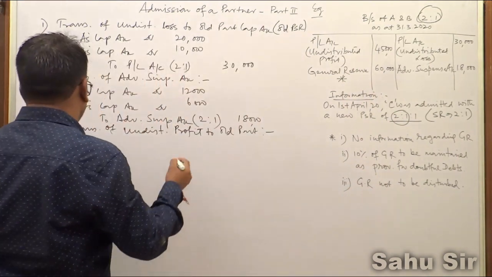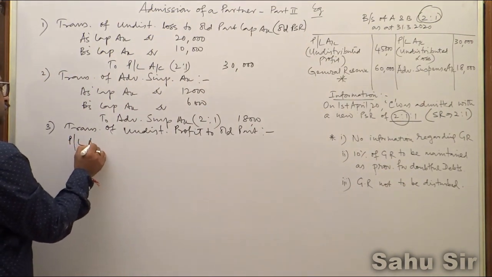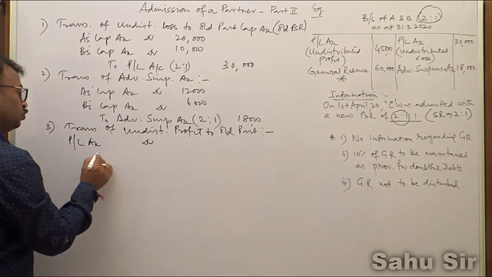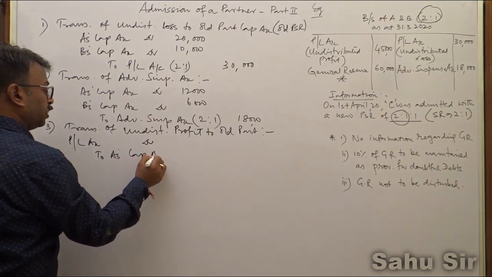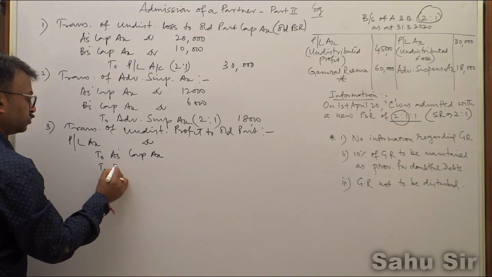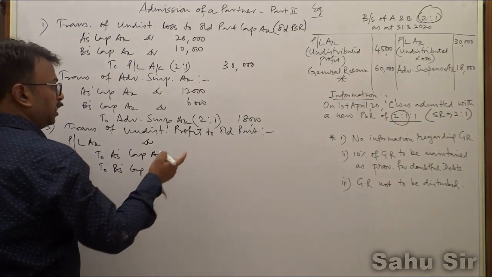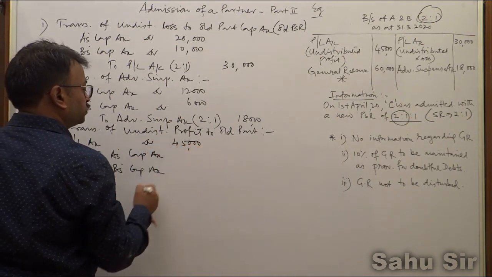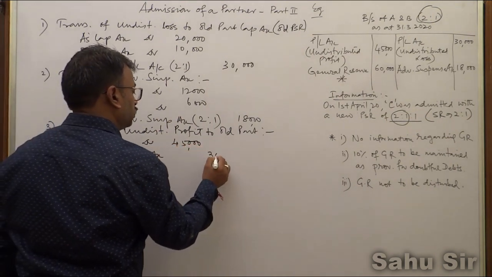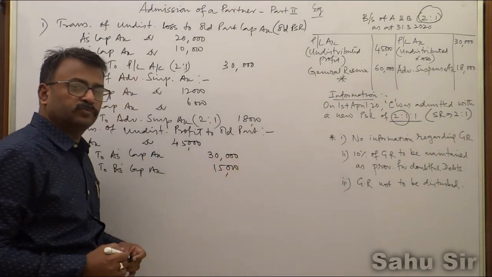So this way the entry will be profit and loss account debit to A's capital account, to B's capital account, and undistributed profit is 45,000. In the old PSR it will be transferred, so it will be 30,000 rupees and 15,000 rupees.